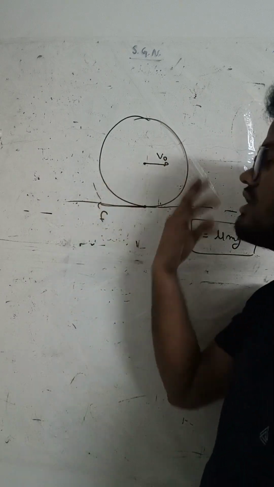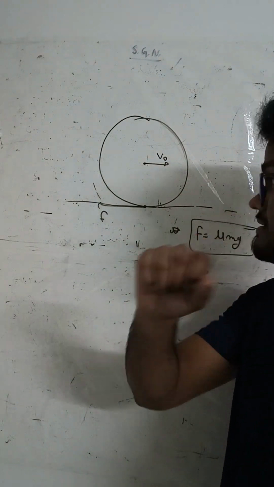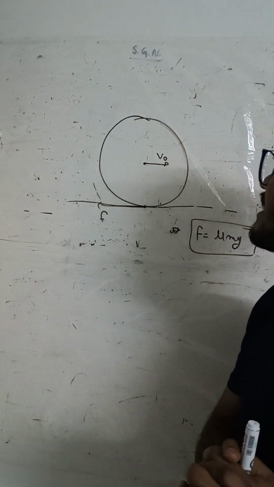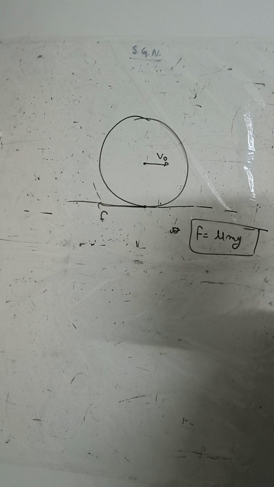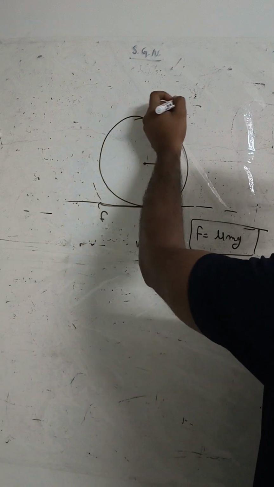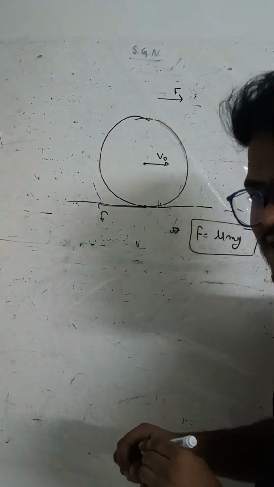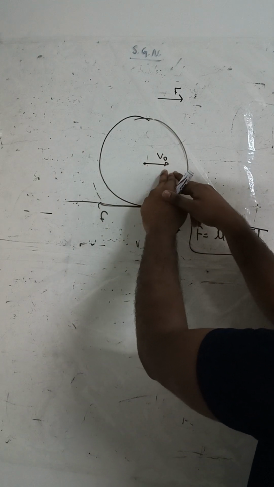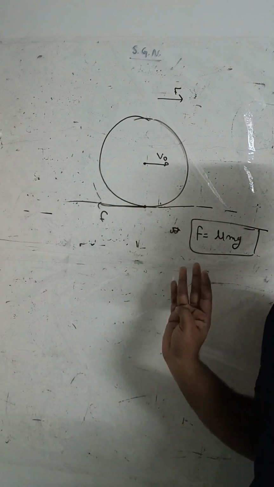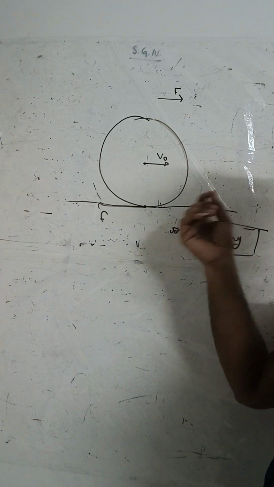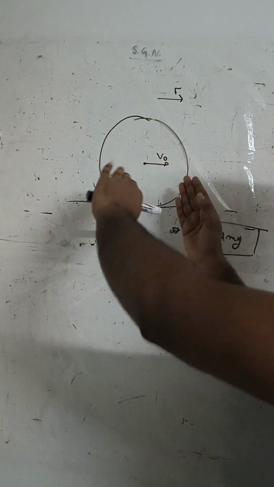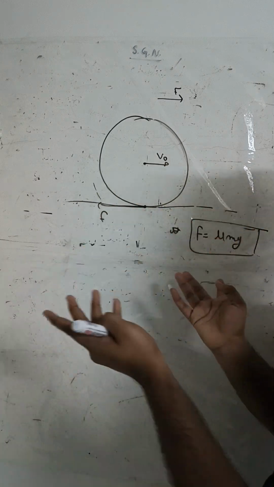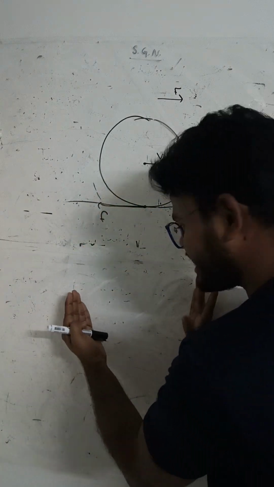So why will the body come into pure rolling motion here? That is the question. In the last scenario we are applying a force, and that is providing it acceleration, and in this case this body only has linear velocity, there is no acceleration in this direction. So because of this, r omega will increase, and at a certain time t, both are equal.